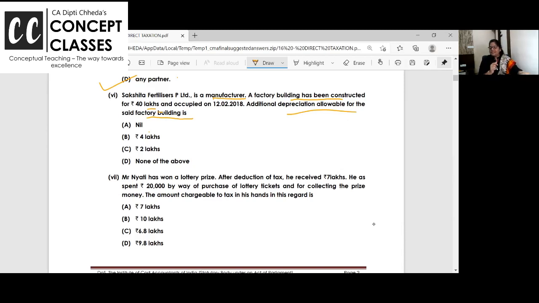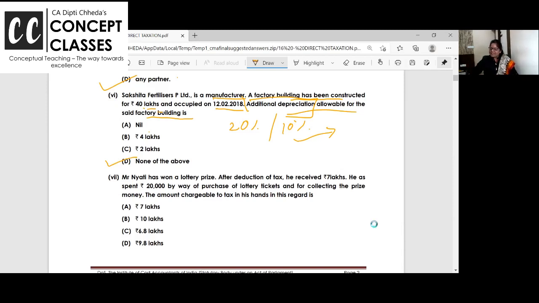Read it, read it. Additional depreciation is allowed, and this is purchased on 12/2. So generally additional depreciation is 20%. If it is used for less than 180 days, then it is 10% now and 10% the very next year. My question to all of you, okay, leave this. Additional depreciation, on what do you get? It's true that additional depreciation is allowed for a manufacturing company. But on what asset is it allowed? The answer over here is correct.